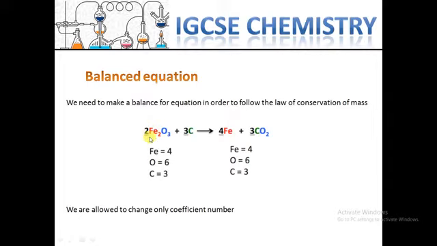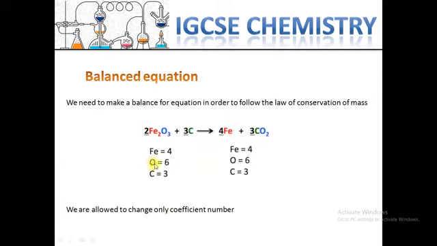If you want to make a balanced equation, you just need to change the coefficient number. This one 2, 3, 4, 3 here. At the end we have 4 iron in reactants and 4 iron in products.